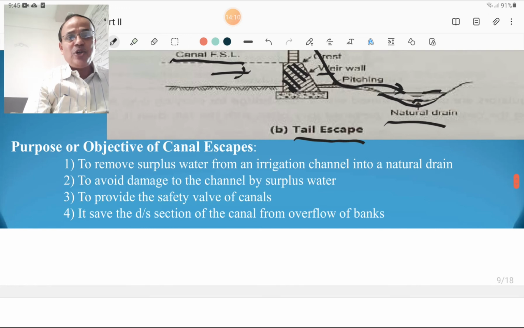Purpose or objective of the canal escapes: to remove the surplus water from the irrigation canal into natural drain canal, or it may be termed as a channel, to avoid the damage to the channel by surplus water, to provide the safety valve of the canal just like a spillway for dam, and it saves the downstream section of the canal from overflow of banks. Okay.